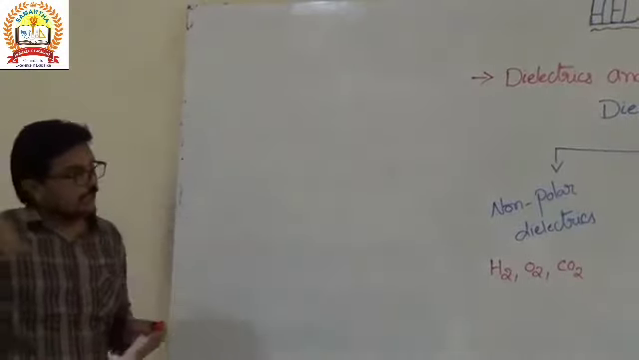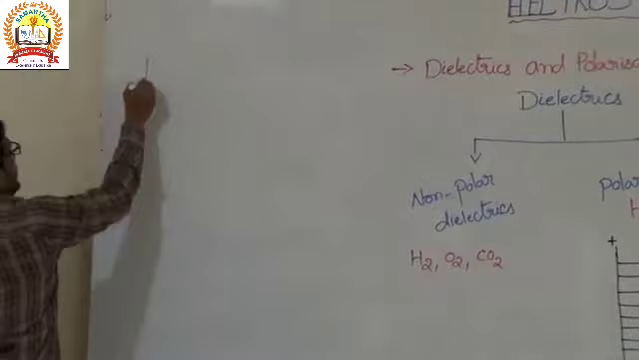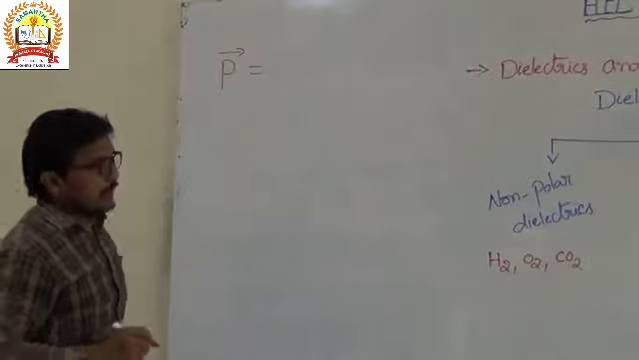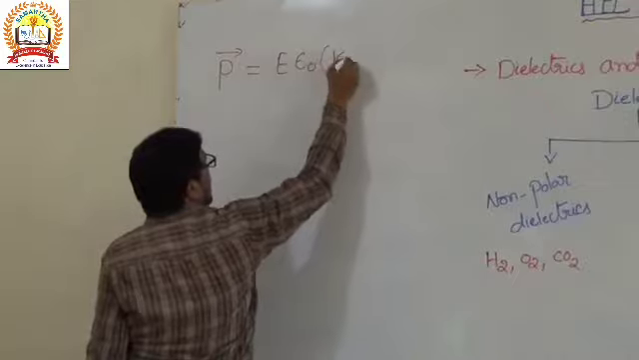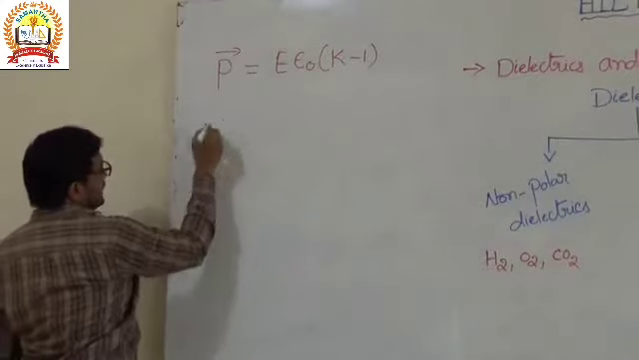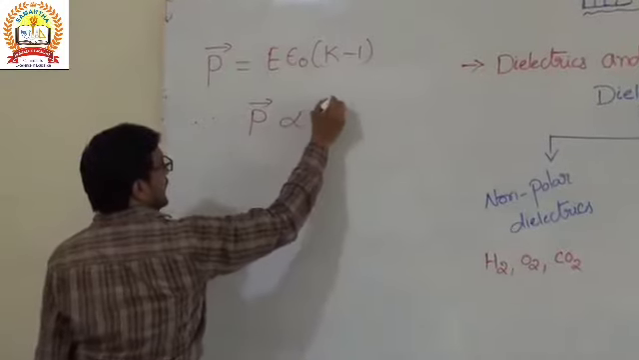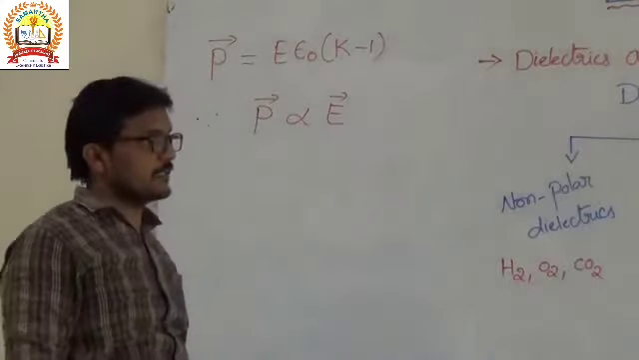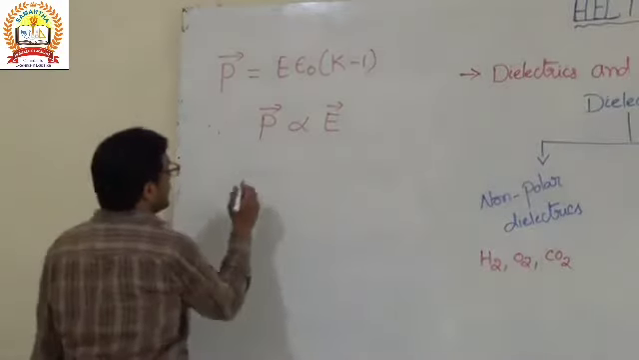So now if you see the equation, the polarization vector P equals E epsilon naught of K minus 1. Since polarization is directly proportional to the electric field in linear dielectrics, in the case of linear dielectrics, the polarization is directly proportional to the electric field.